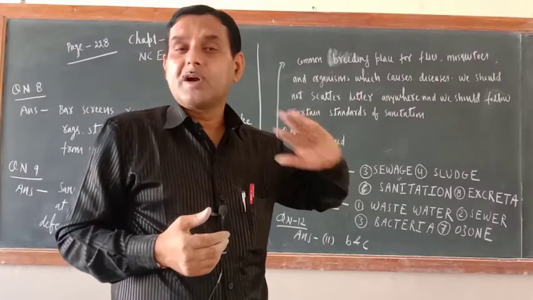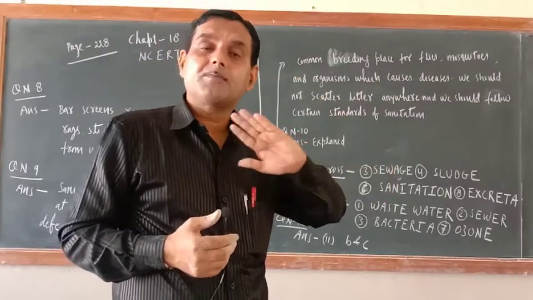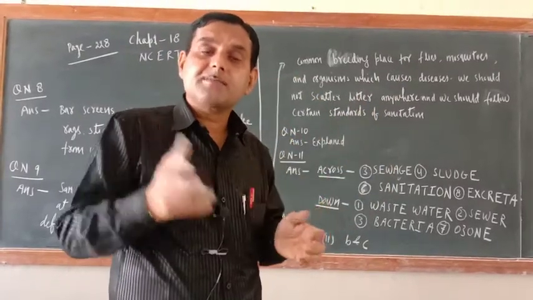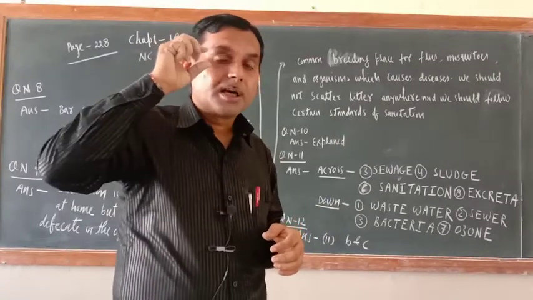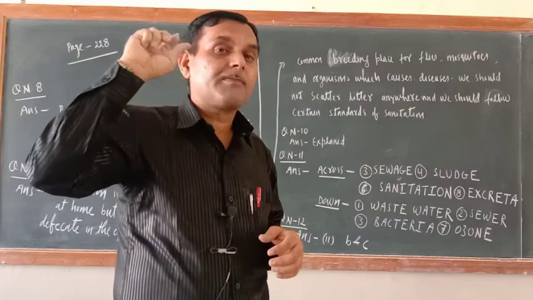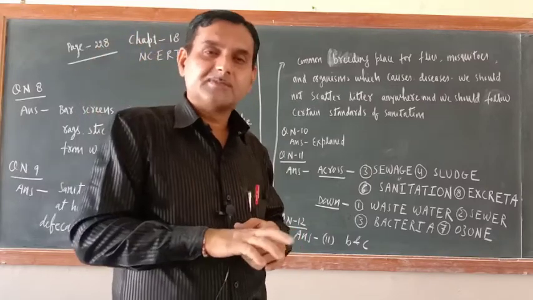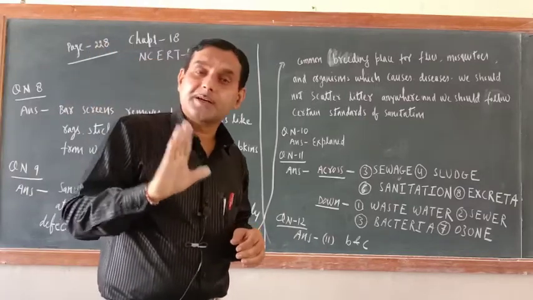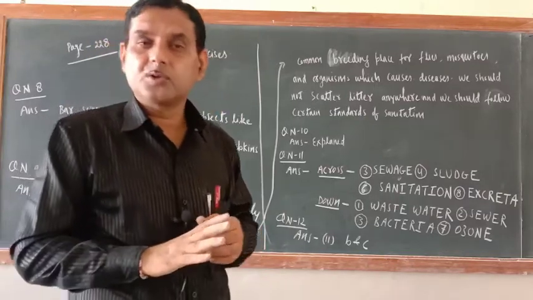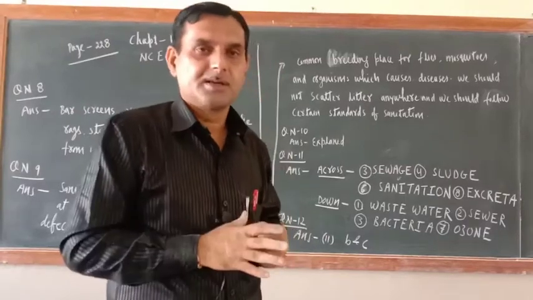Desertification means flora and fauna will be destroyed. Skin cancer will increase. Not only this, the cornea of the eye will be affected. That is why we should always be protected from ultraviolet rays. Ozone gas at ground level is a very harmful gas.